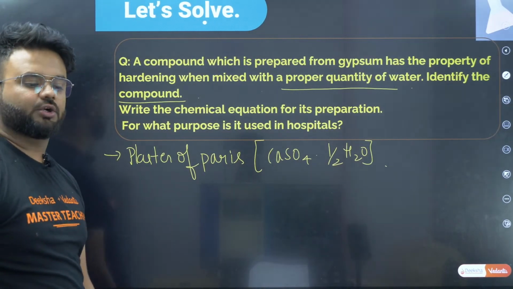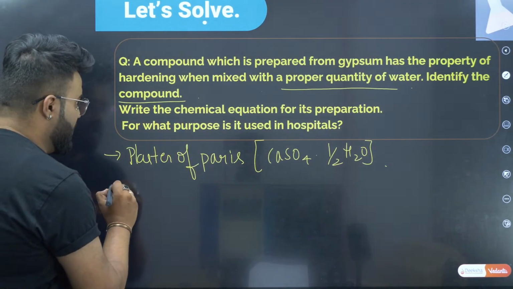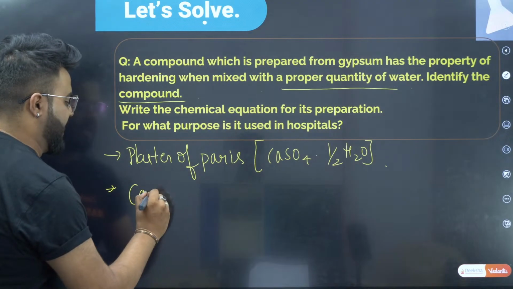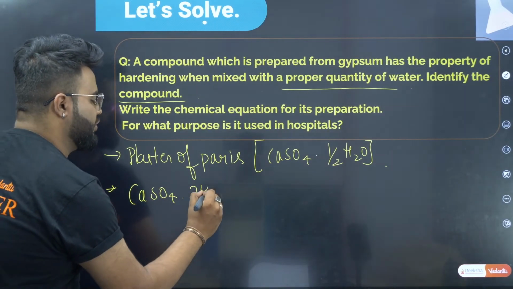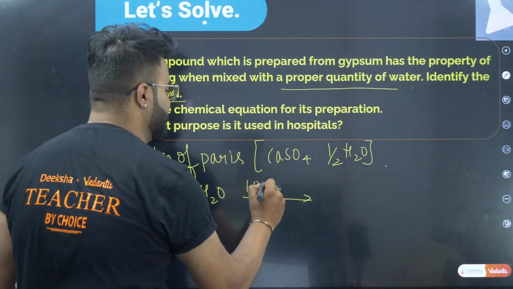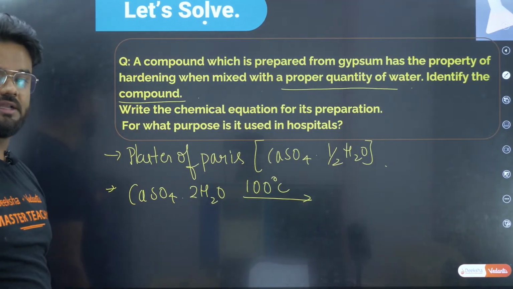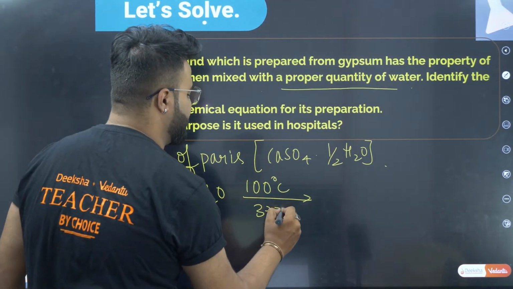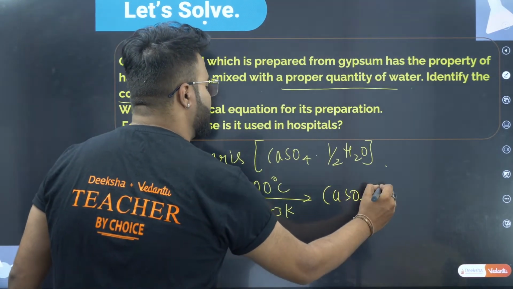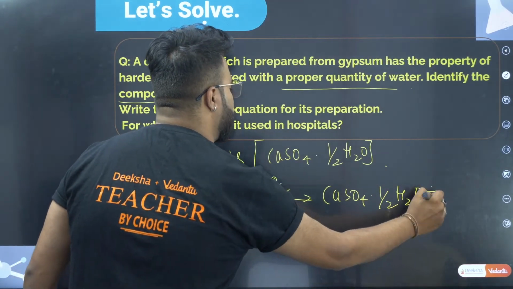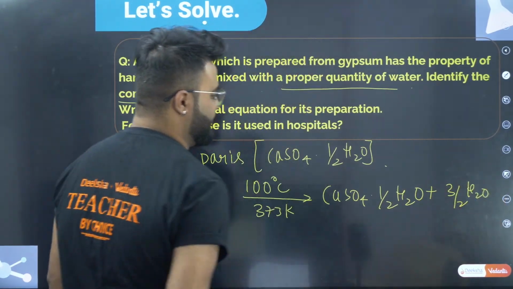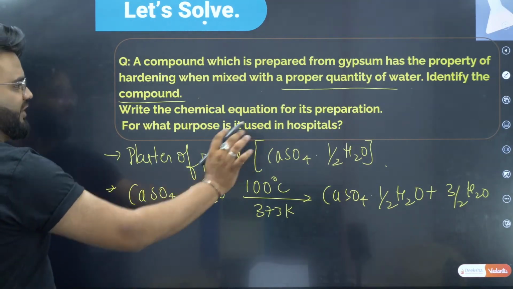Okay, now coming back to write the chemical equation for its preparation. Now I'll take the gypsum. Gypsum is nothing but calcium sulfate with 2 molecules of water. When it is heated at 100 degrees Celsius, that is 373 Kelvin, what does it form? It forms calcium sulfate with half H2O plus 3/2 H2O. Now we have written this.